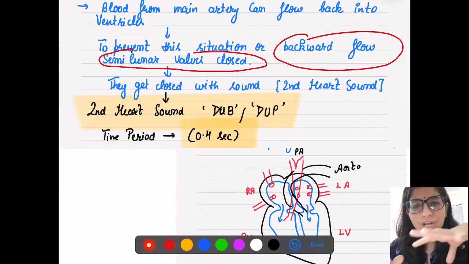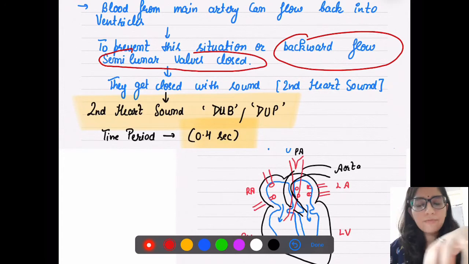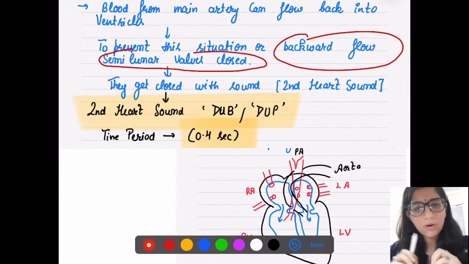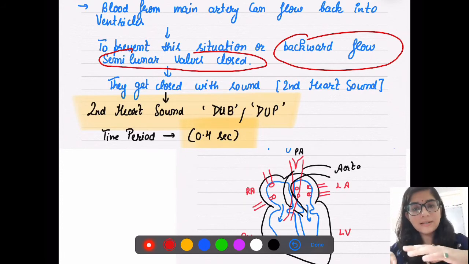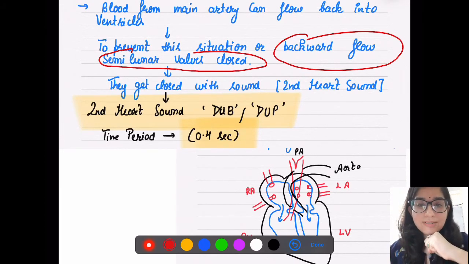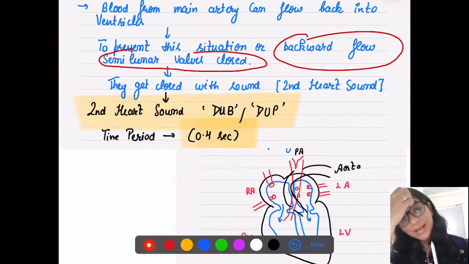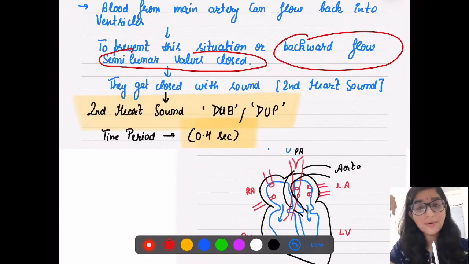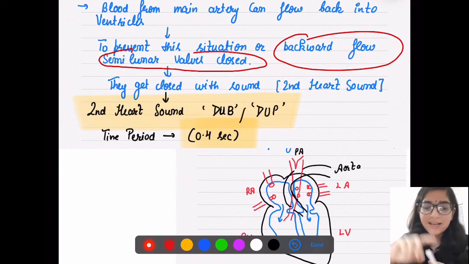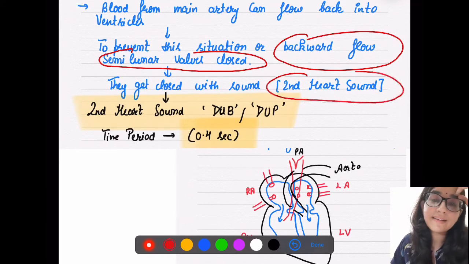When all chambers are relaxed, when your auricles and ventricles are relaxed for just 0.4 seconds, they are in joint diastole. When all chambers relax, volume is increased and pressure is decreased. To prevent backward flow, the semilunar valves immediately get closed. When they close, a new sound will come. When the semilunar valves get closed, the second heart sound we can hear is dub.